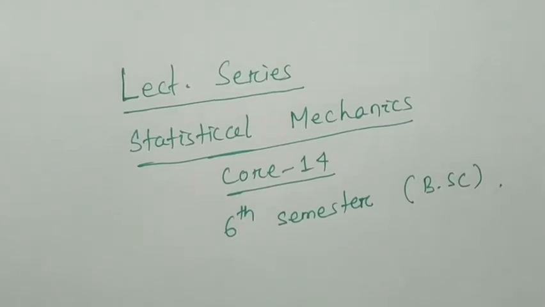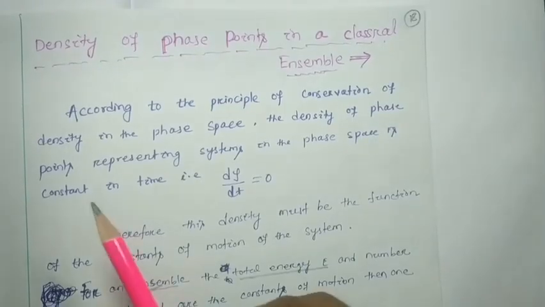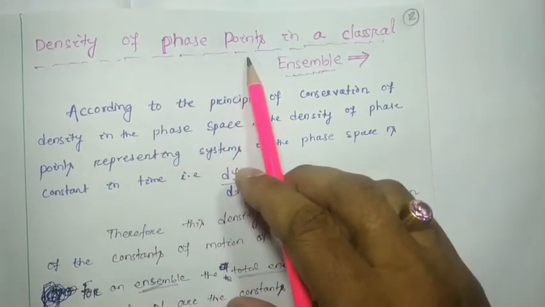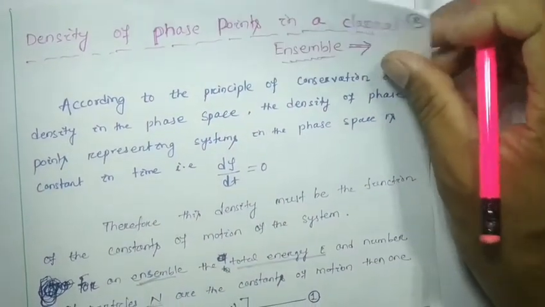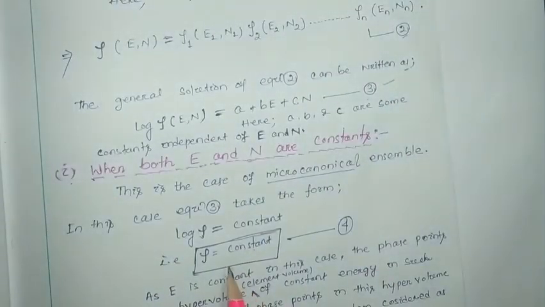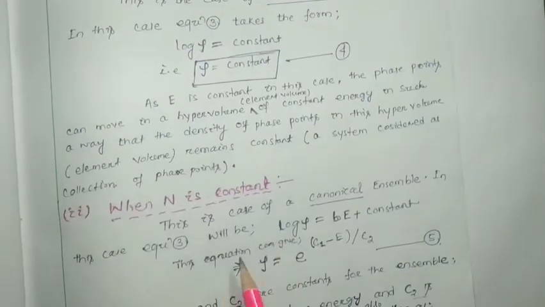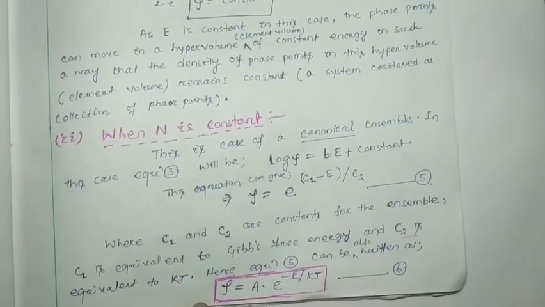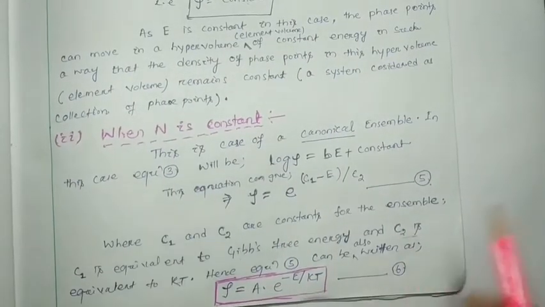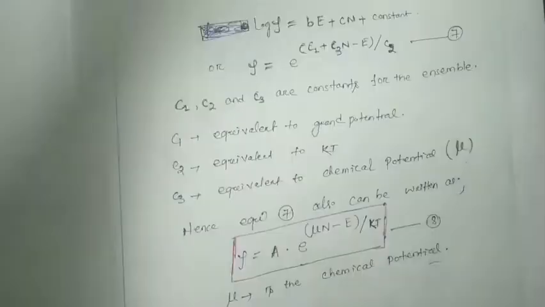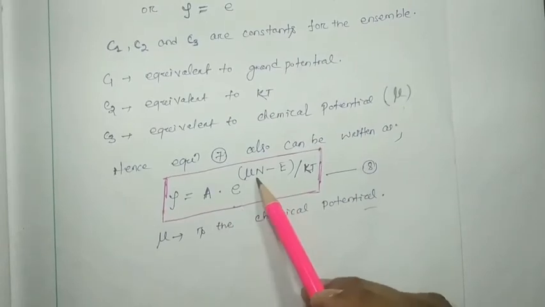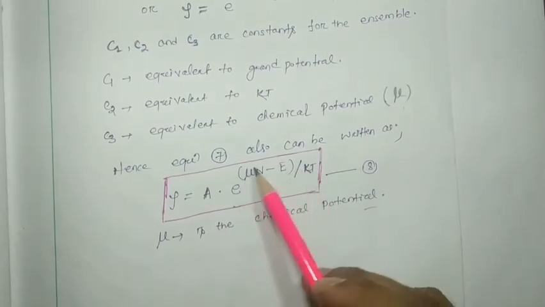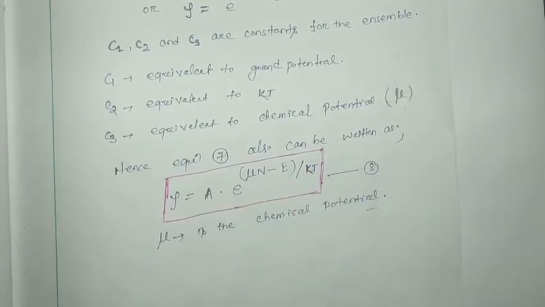In our last class we discussed the density of phase points in a classical ensemble. For the microcanonical ensemble it will be constant. For the canonical ensemble it will be A times e to the power minus E by kT. And for the grand canonical ensemble, it is A times e to the power (mu N minus E) by kT, where mu is your chemical potential. In detail, we discussed this.